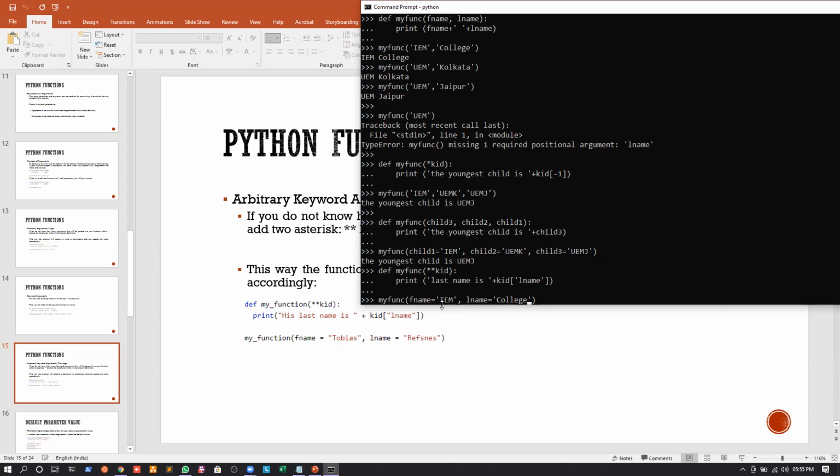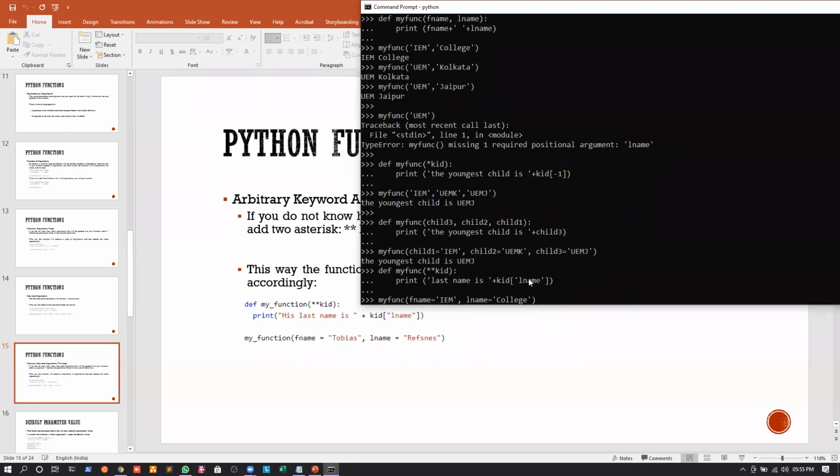The key of the first element is f name, right? And what is the value of that key? It is IM. The key of the second element is L name, and what is the value of that key? It is college. Okay. So again, whenever I have the dictionary called KID, if I just want to print the element or the value of the key L name, what we can do, if you remember, is use the concept of square brackets.